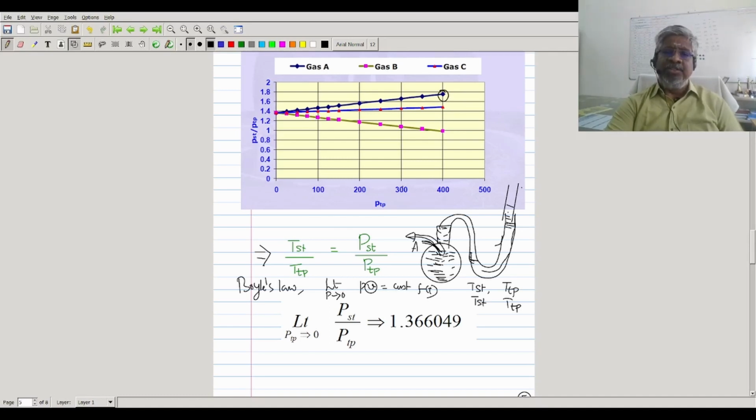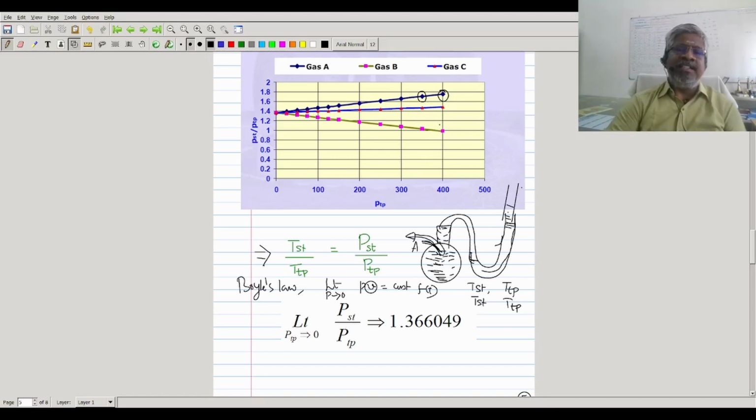And as I go on reducing, I'll get different points for the different pressure ranges. The Psat by PTTP, that is steam point pressure divided by triple point pressure, I will get different values. You see, different values. The same experiment can also be done for the gases B and gases C.